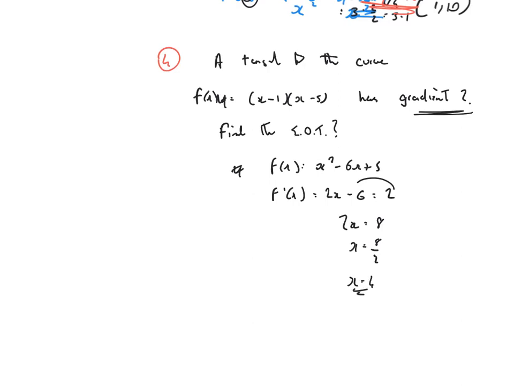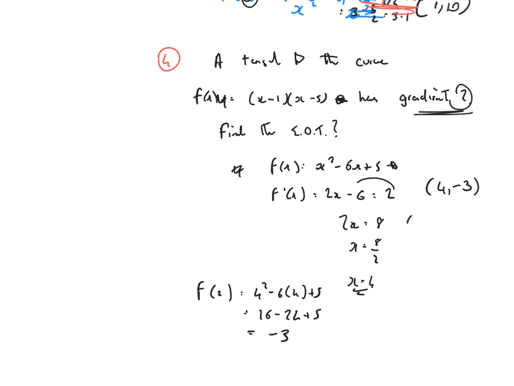Now to get the y coordinate, sub it back into the original function. f of 4 equals, well, I could sub it in here, or I could sub it in here, it doesn't matter. I'll get the same answer. So f of 4 will be 4 squared minus 6 lots of 4 plus 5. That's 16 minus 24 plus 5, and that'll be minus 3. So the point is 4, minus 3, and I've got the gradient, which is 2.